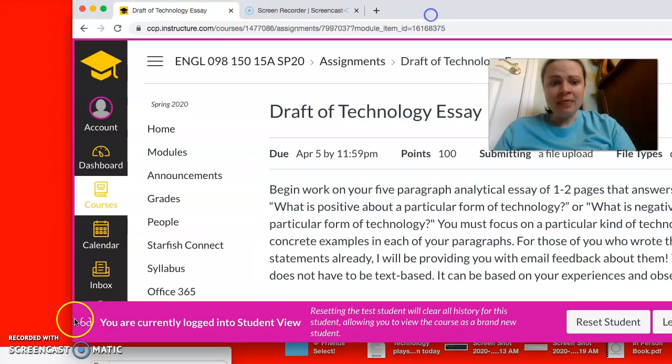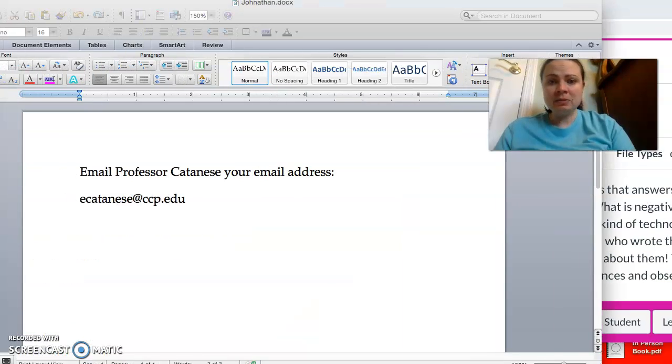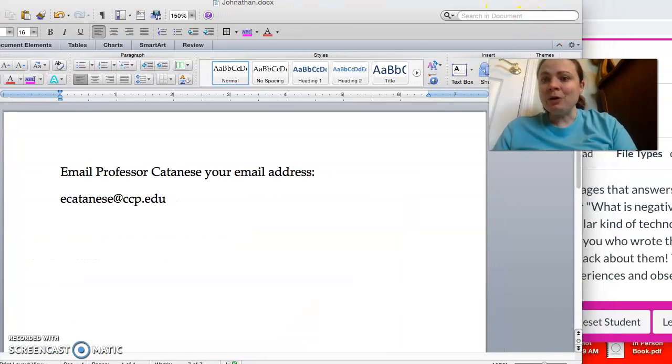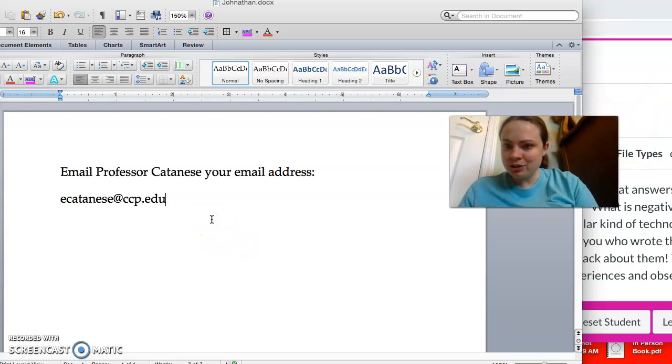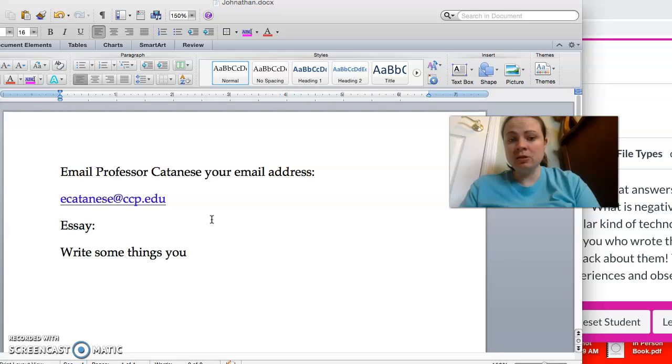Okay, and then for this document, just some tips about writing the essay. I can't quite remember what it is that you were going to write about, but I think that it was smartphones. So I'm going to use that as an example for you, but you can write about whatever you'd like. So for the essay, what you're going to do first is write some things you know about technology.